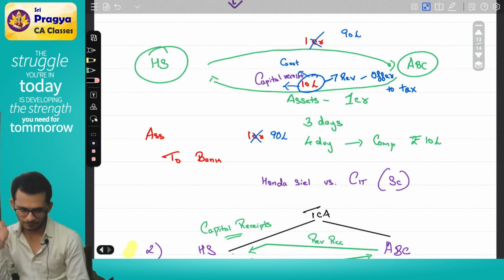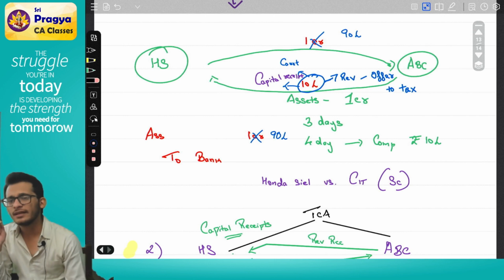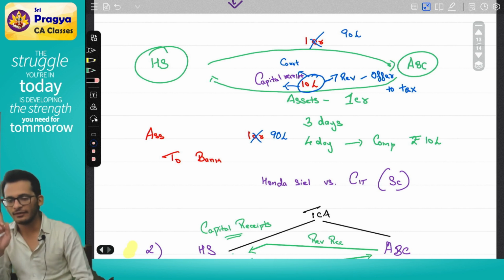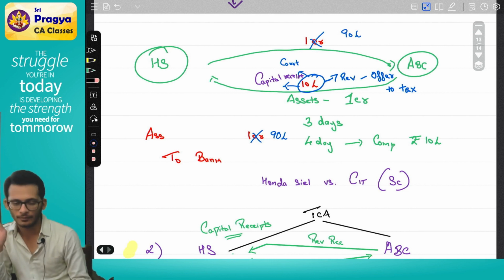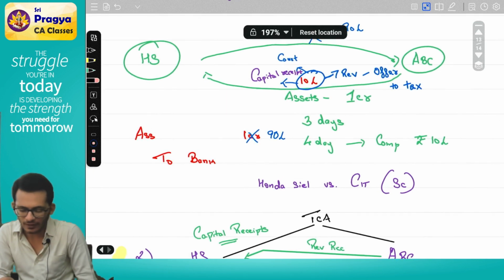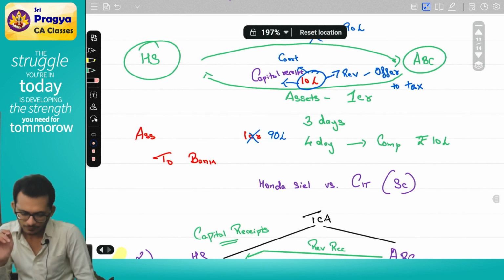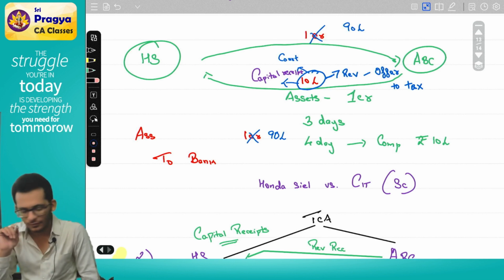But the compensation, anyway, it is a one-time receipt, no? Even if it's goods. How is it a one-time receipt? See, when you're going to have an agreement like that, I'll give you a simple example. Today you're going to purchase goods from someone. Will you purchase only once in a lifetime from him, or will you purchase multiple times? If you're going to purchase multiple times, the contract will be there forever, right? If it's going to be there forever, how is it a one-time activity? Every time the person makes a mistake, you will have to get compensation from him. Yes or no? So in that case, it becomes a revenue receipt.